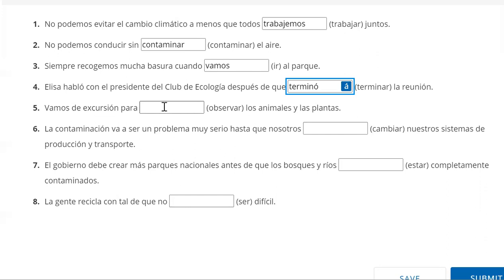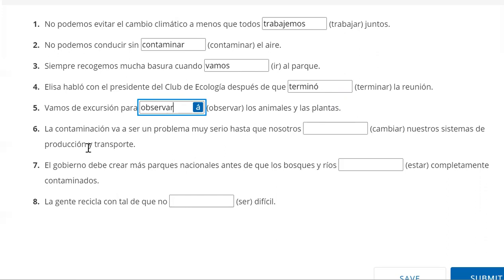All right. Vamos de excursión para, and again, I think we can automatically recognize that there's no que here. We are going, we are observing. So we're going to use observar for this one. La contaminación, again, this is because there's no change in subject, if I didn't specify that.